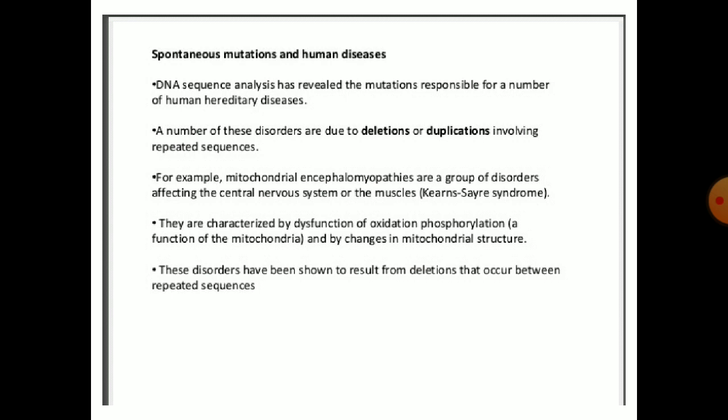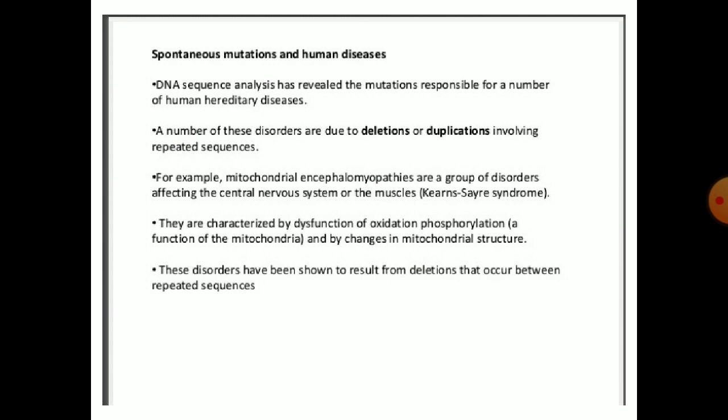DNA sequence analysis has revealed the mutations responsible for a number of human hereditary diseases. A number of these disorders are due to deletions or duplications involving repeated subsequences. For example, mitochondrial encephalomyopathies are a group of disorders affecting the central nervous system and the muscles.